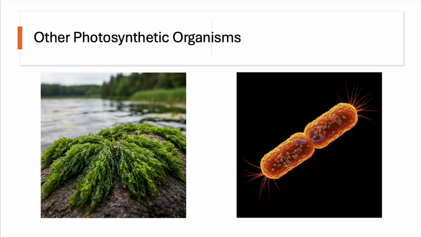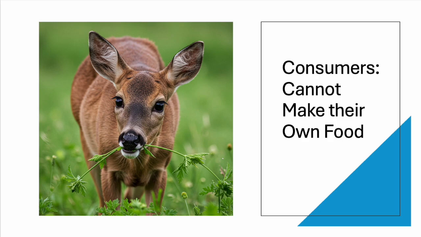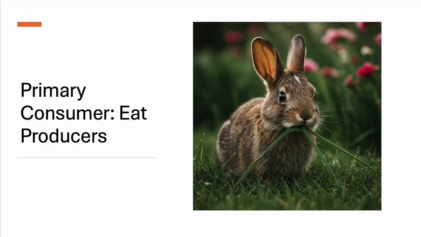Consumers are organisms that cannot make their own food. They get their energy by eating other organisms. There are three types of consumers. Primary consumers eat producers. They're also called herbivores. Some examples of primary consumers include deer, rabbits, and squirrels.